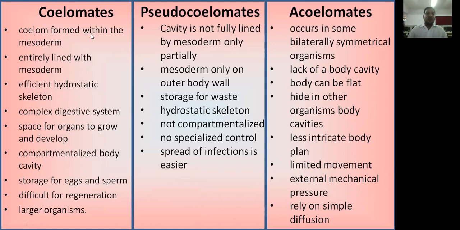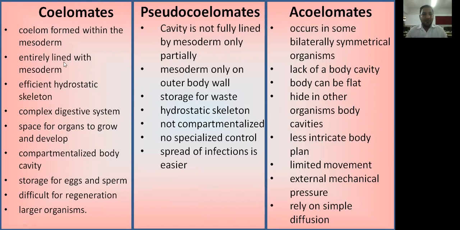Now the pseudocoelomates are organisms that don't have a proper coelomic cavity. The cavity is not fully lined by mesoderm, only partially. And acoelomates are organisms that secondarily lost their coelomic cavity, which occurs in some bilaterally symmetrical organisms.